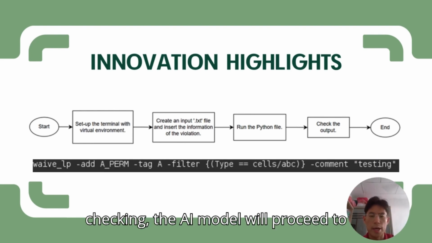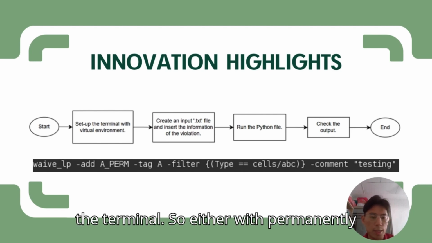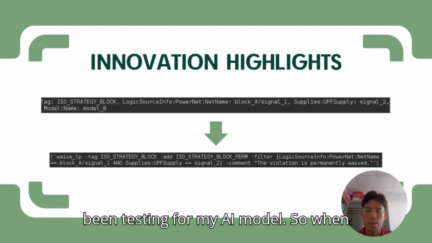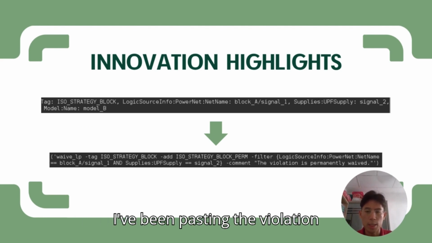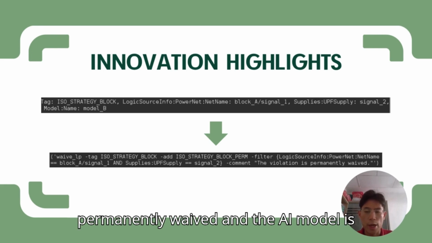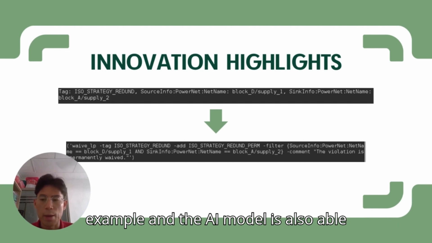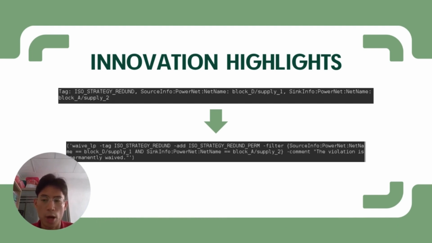After conducting the checking, the AI model will proceed to print out the waiver, as shown here, to the terminal, either with a permanent tag or a temporary tag. These are some of the examples that I've been testing for my AI model. When I pasted the violation as shown here, I was expecting a permanent waiver, and the AI model was able to generate the permanent waiver. This is another permanent waiver example, and the AI model is also able to generate the correct permanent waiver.